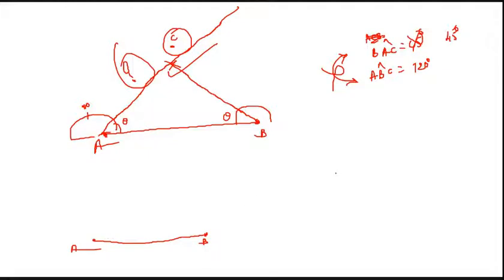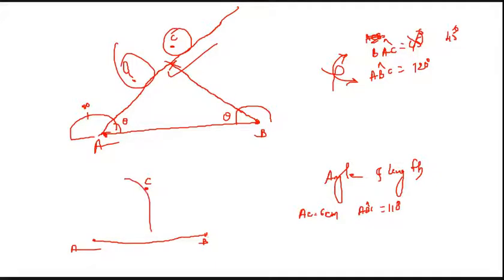Similarly, in some cases you have station A and station B, and he has given one angle and one length. So I want to establish the point C. Here he has given the AC length equal to 6 centimeters, and angle ABC equal to 110 degrees. With the help of the compass, I will take 6 centimeters and draw the arc like this.